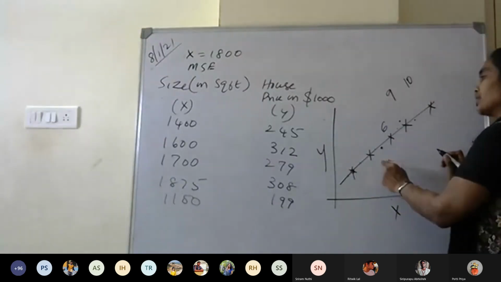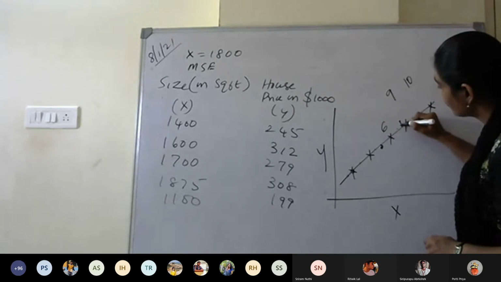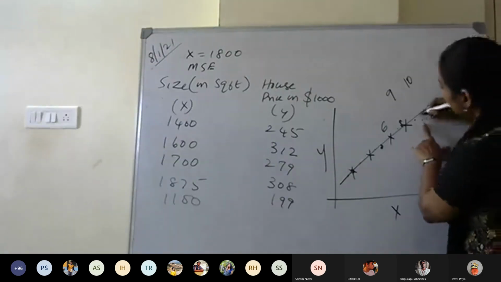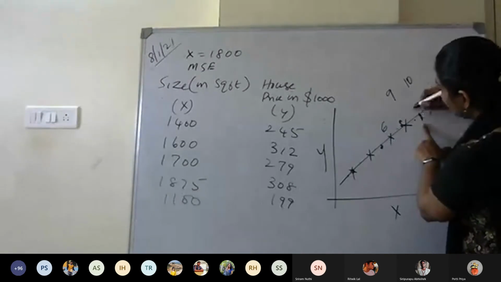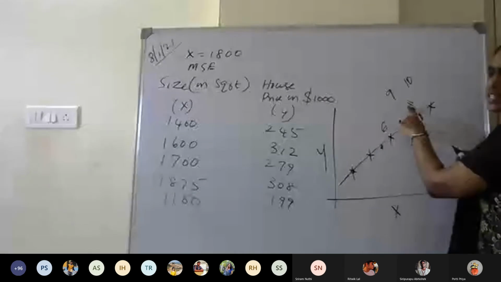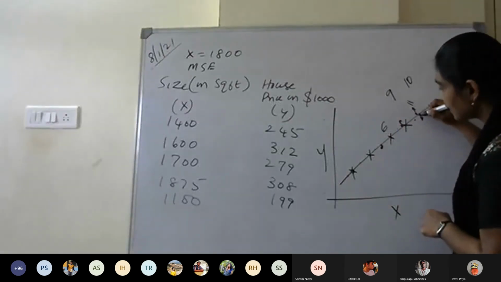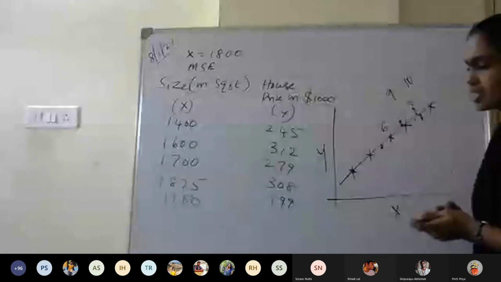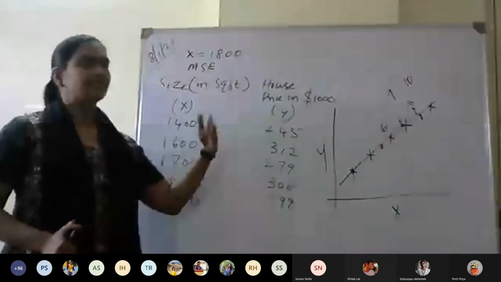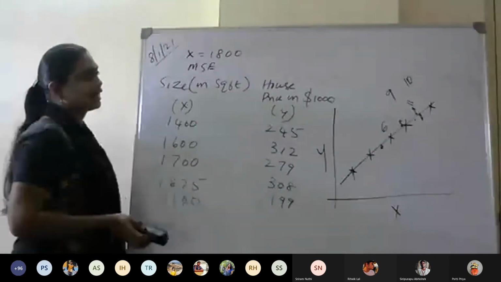That means there will be some amount of variation in the estimate. Suppose for 10 the point is here, then from the line there will be some variation. Say I give 11 as experience and it predicts a value here, then from this line there is a deviation. So that much deviation on an average could be 17.6. That is the idea.